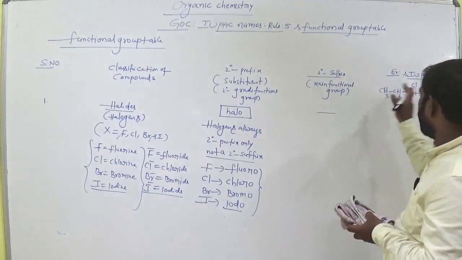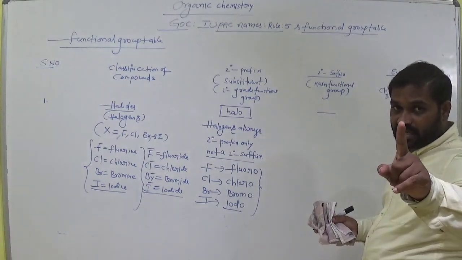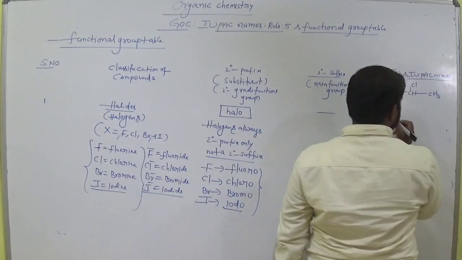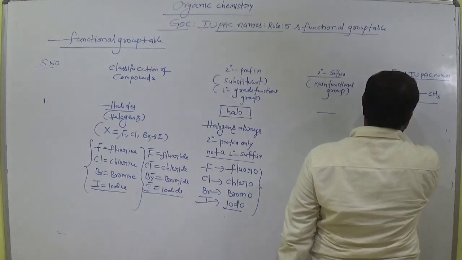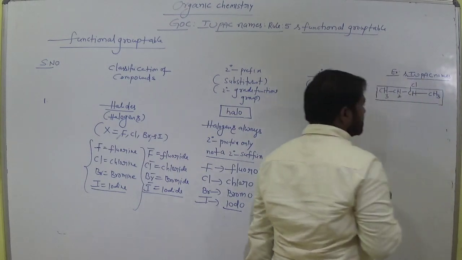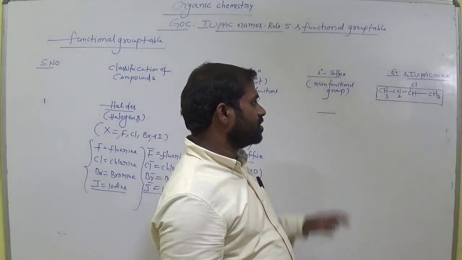Chlorine. Is chlorine a halogen or not? Halogen, chlorine is there. First, you have to select the longest chain. So what is the longest chain? This is the longest chain. Students, clear? This is the longest chain here, am I right? First rule is done. Next, come to second rule.